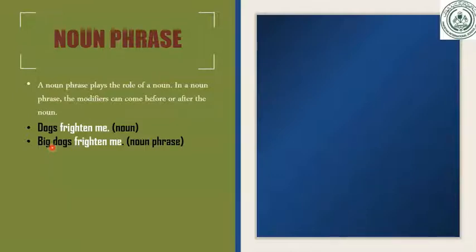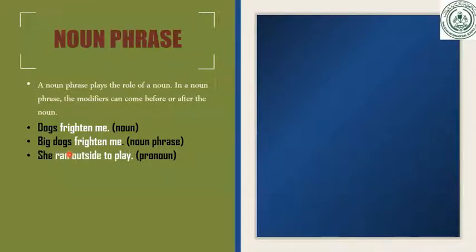Dear students, are you with me? Are you attentive? Yes, this is a very important topic. It will stay with us till the examinations. So, big dogs means this is a noun phrase. Why is it a phrase? Because it has two words. Why is it only a noun? Because it has a single word, dog or dogs. Okay. More examples are here.